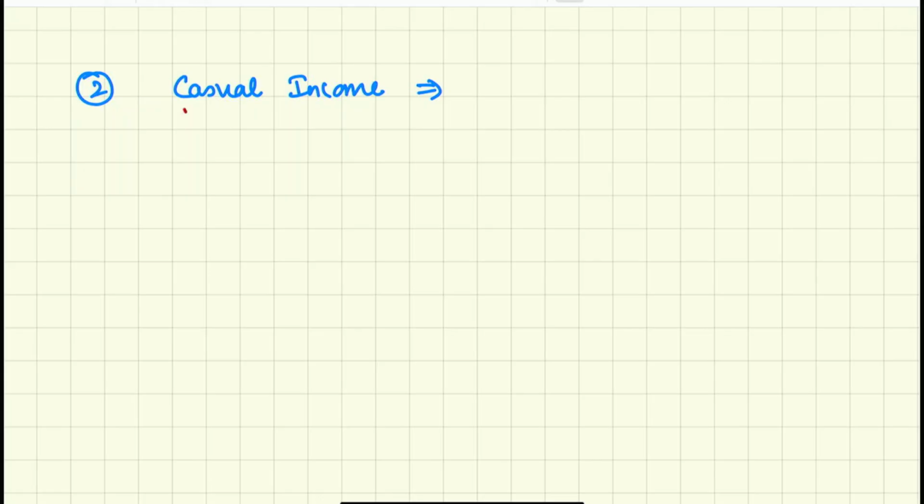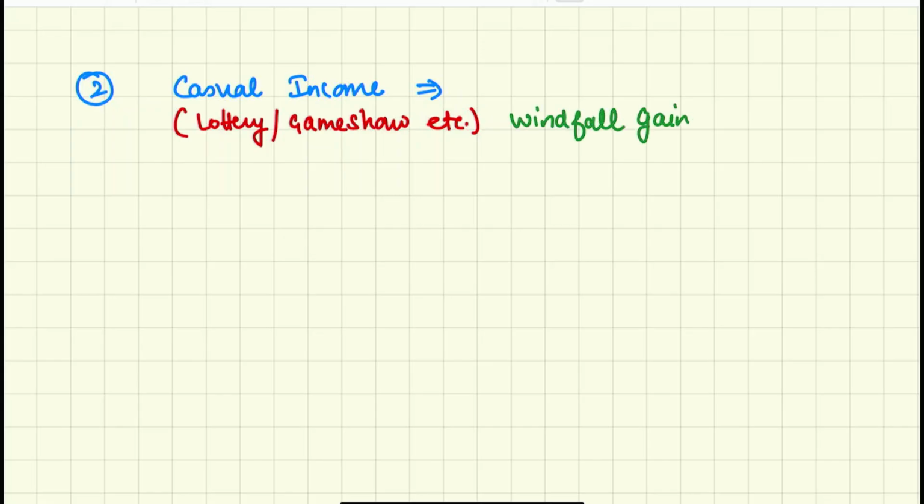This is called casual income. What is casual income? Casual income is lottery income, game show income, etc. Some people call them windfall gains. Have you heard this word? Windfall gains. The tax rate is 30% over there. You don't have to pay as per the special rate. You have to pay taxes at a rate of 30%.